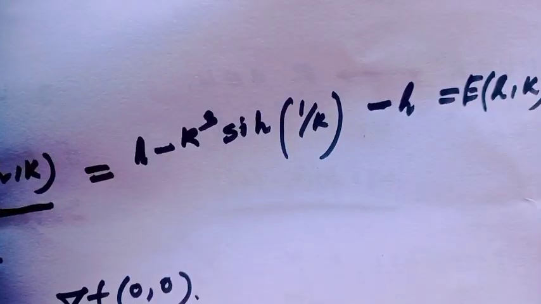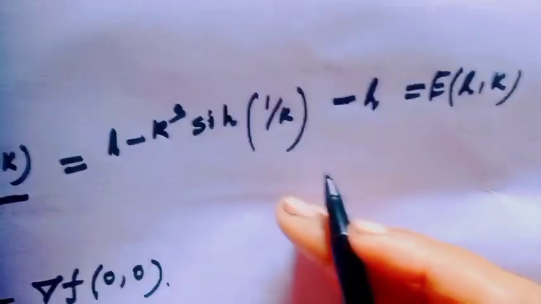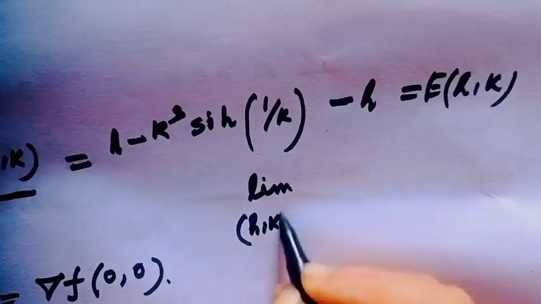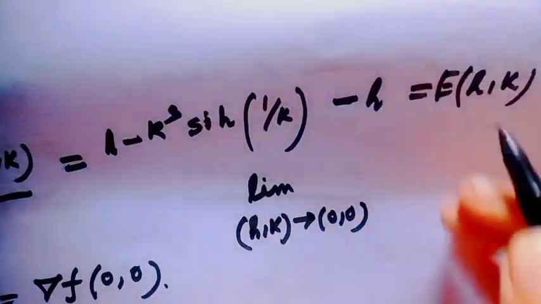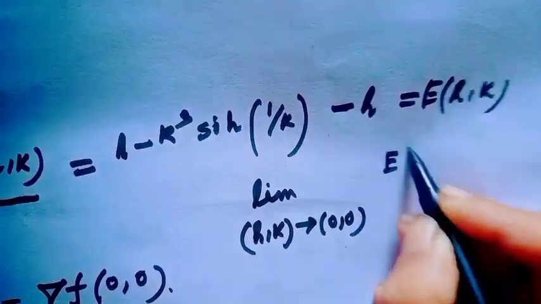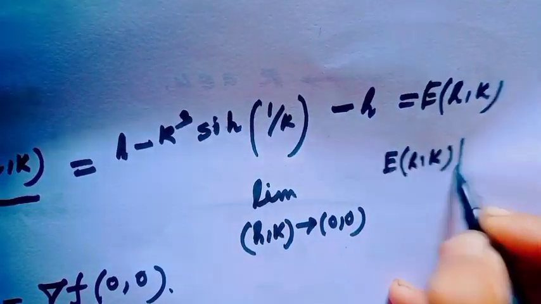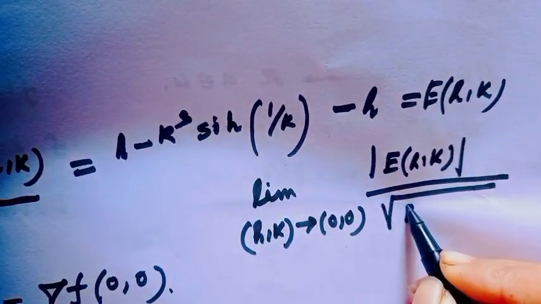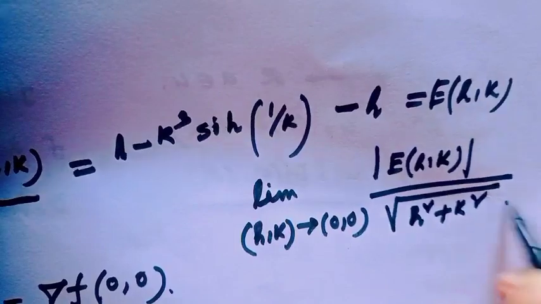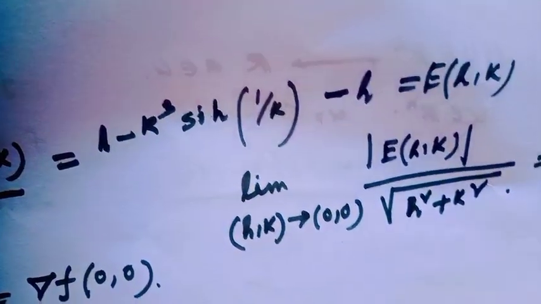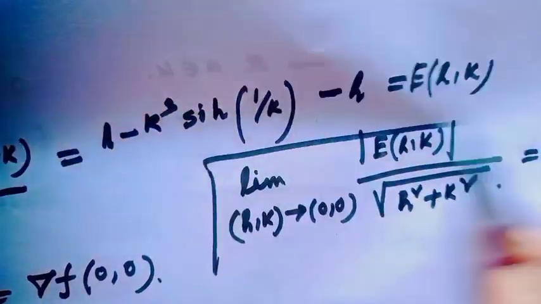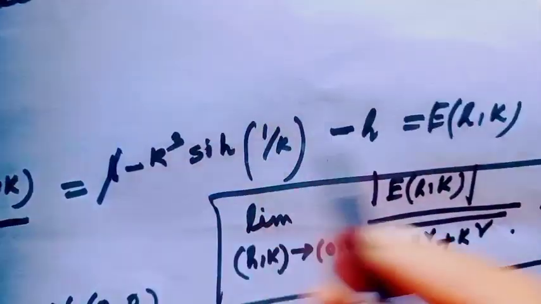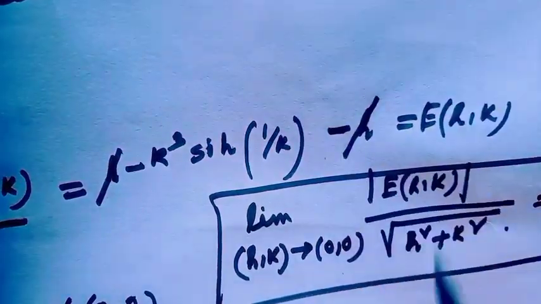For differentiability we all know we have to prove the limit as (h,k) tends to (0,0) of the modulus of e(h,k) over the norm of (h,k), that is root of h square plus k square, equals 0. Now check it. h and minus h cancel.